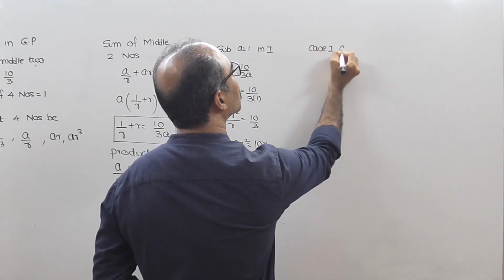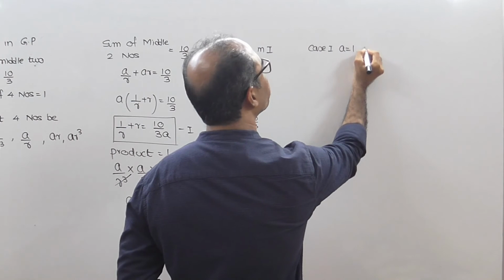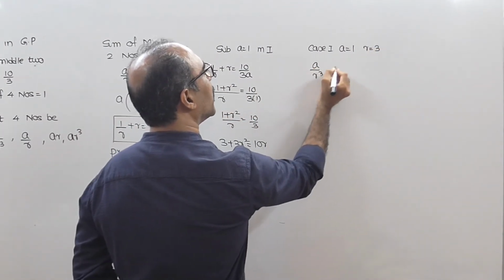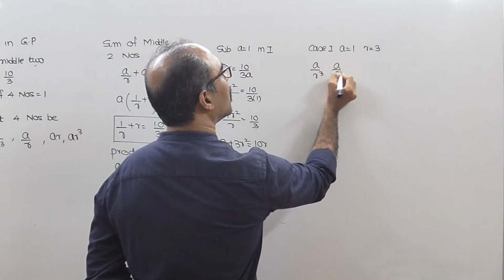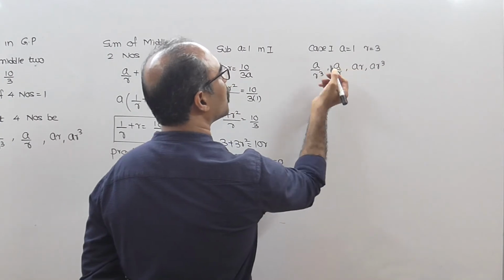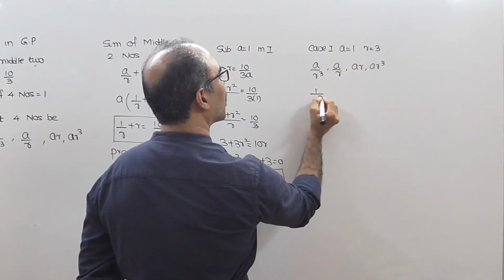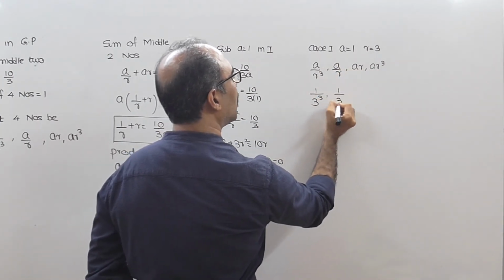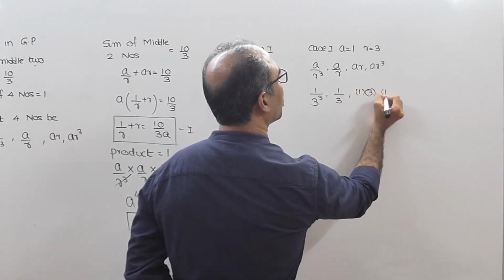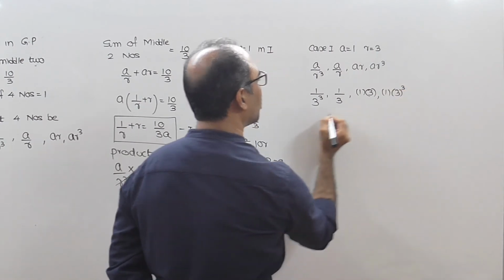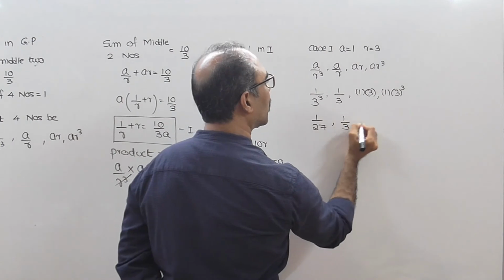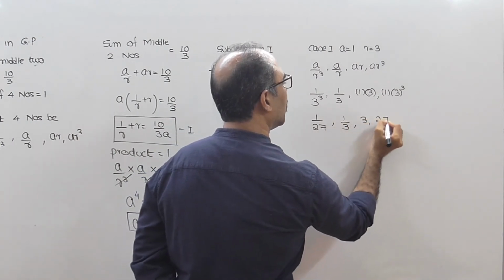Case 1: the value of a is 1, the value of r is 3. Our numbers are a upon r cube, a upon r, a, ar, ar cube. So put 1 in place of a and 3 in place of r. So this is 1 upon 27, 1 upon 3, 1, 3 and 27.